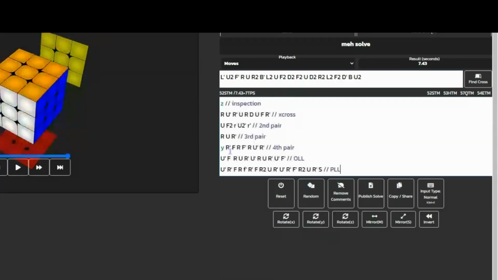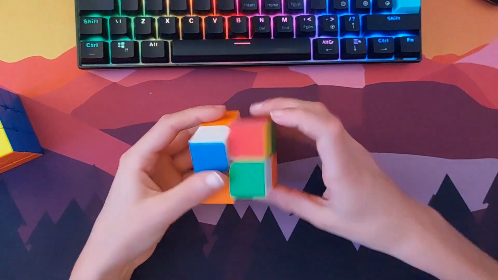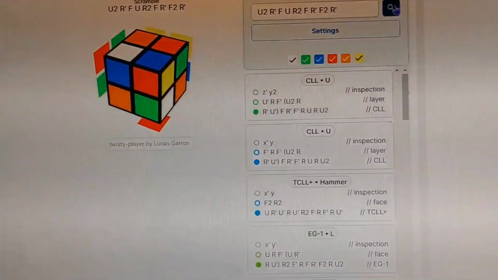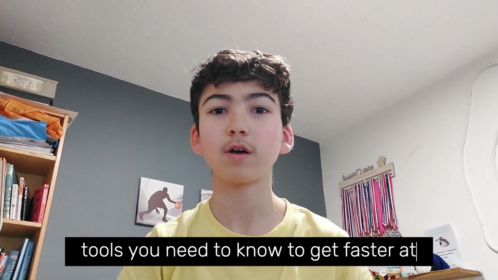Did you know you can literally get a website to critique your Rubik's Cube solves for you? Or that the fastest solution to any 2x2 scramble has already been found? Hi guys, and welcome to my list of tools you need to know and use as a cuber in 2024 if you want to get faster.